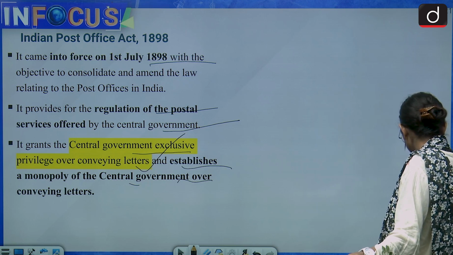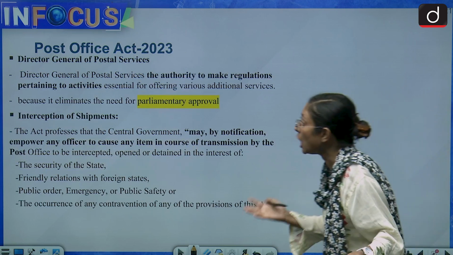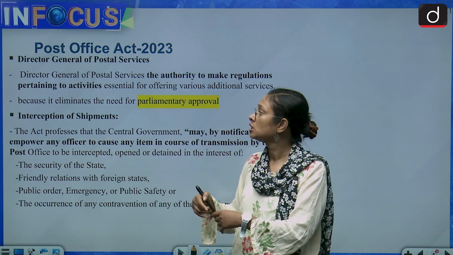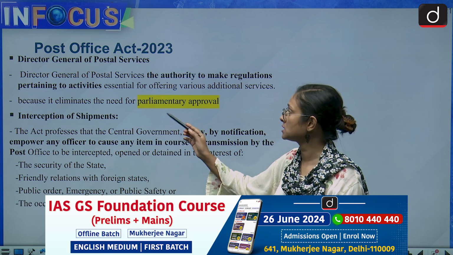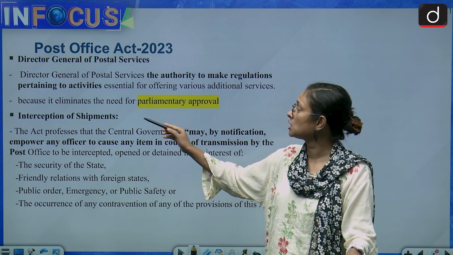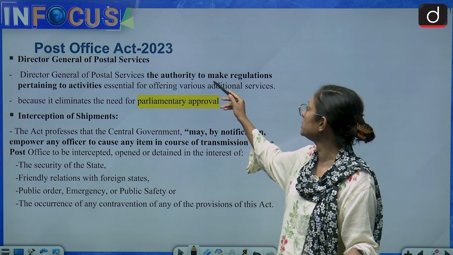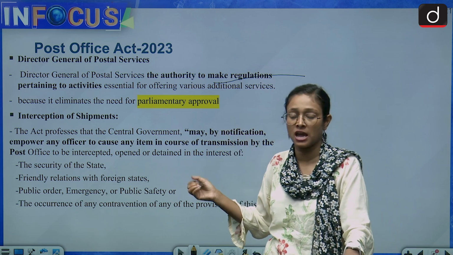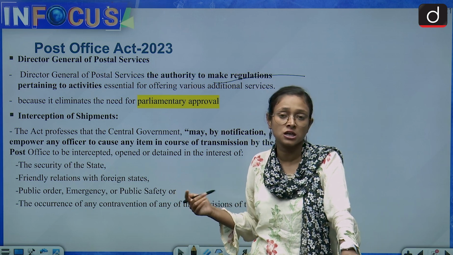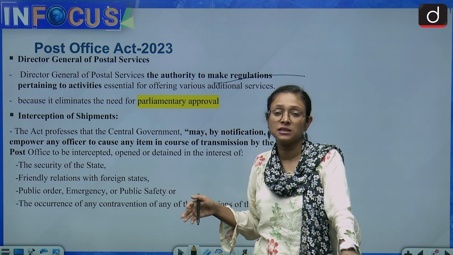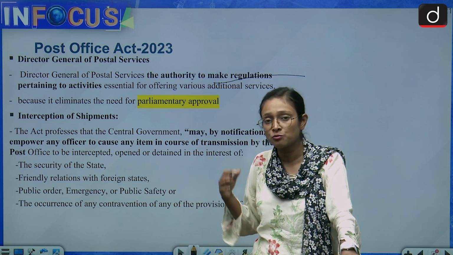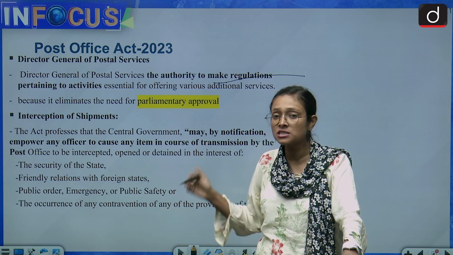Now we come to the act which has been enacted now. First of all, we'll study the highlights of this act. We have this provision, the Director General of Postal Services. The Director General has the authority to make regulations pertaining to activities, and any revision of charges, whether lowering or increasing, can be decided by the Director General. So it has reduced parliamentary procedures and approvals, and has eased the process.